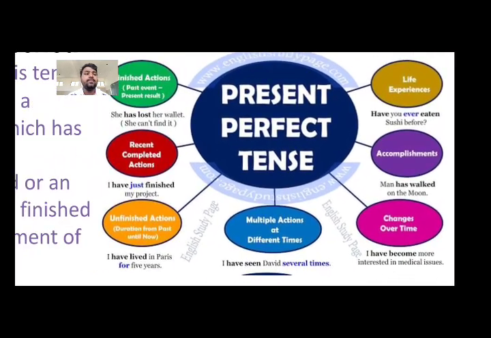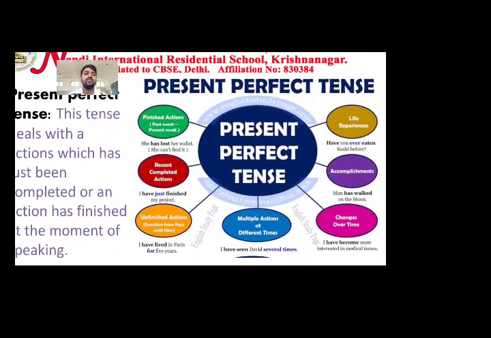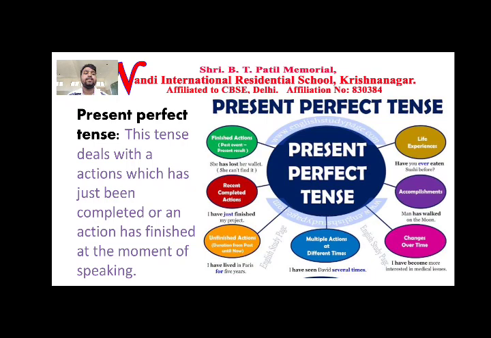Then life experiences we can also express with the help of present perfect tense. How can we? Have you ever eaten sushi before? Have you ever eaten? Right? That's the experience. Then accomplishment, achievement. That man has walked on the moon. Then changes over time. I have become more interested in medical issues. Right? I hope you are clear with all the uses of present perfect tense.